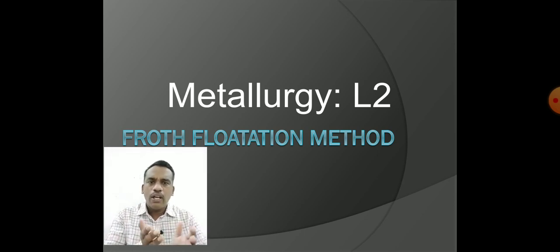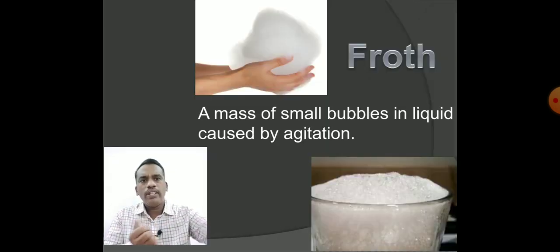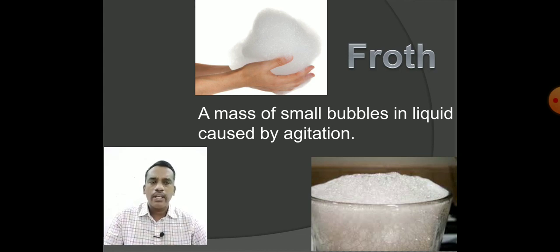This was accidentally observed by a washerman. Actually, an incident took place with a washerwoman. When they are washing clothes, what will be generated? The froth will be generated. Once they mix the detergent in water, the froth is generated. This washerwoman was washing the clothes of a miner. We know a miner is one who participates in the mining process.